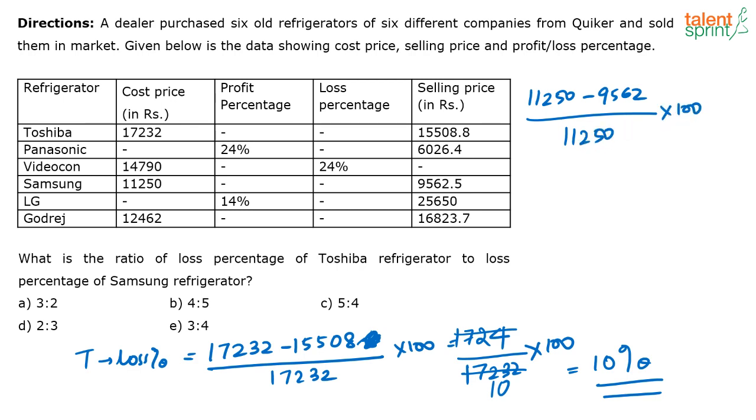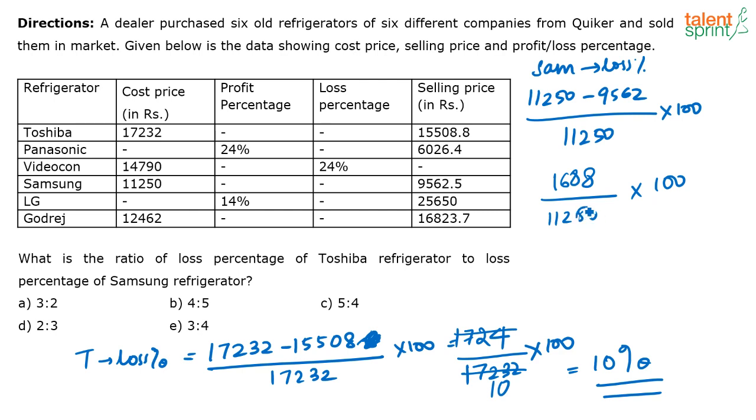This is going to be the loss percentage of Samsung, right? Now again, if you do 11250 minus 9562, what do you get? You get 1688, correct? 1688 divided by 11250 into 100.